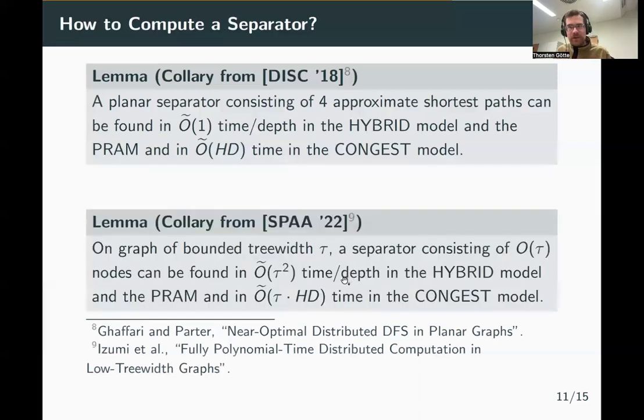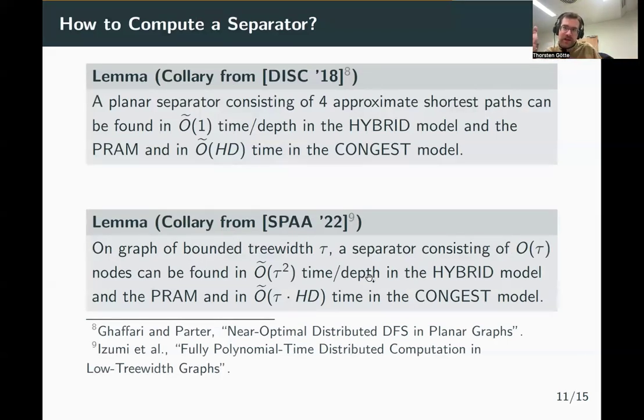Or for example, for graphs of bounded treewidth, there are also quite fast algorithms that compute tree decompositions for these graphs, and based on the tree decomposition, it's easy to arrive at a path separator. So for these graphs, we can just do it.